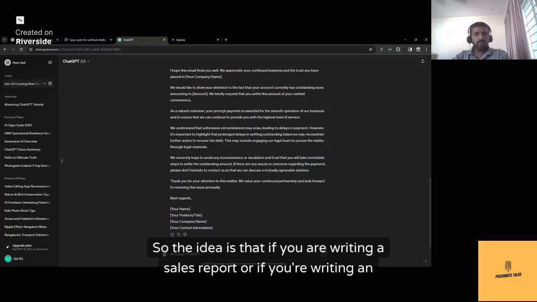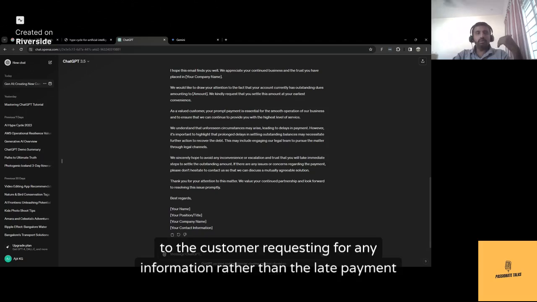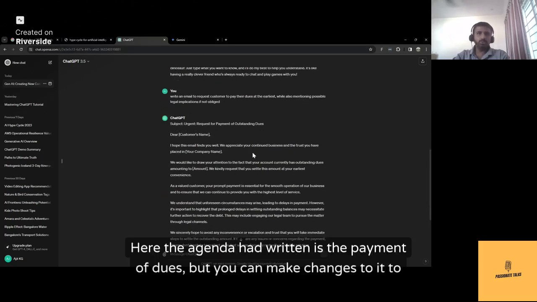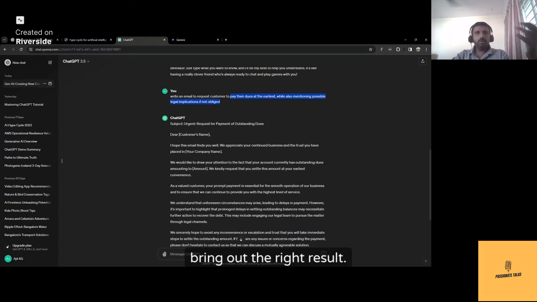So the idea is that if you are writing a sales report or if you're writing an email to the customer requesting any information rather than the late payment fee, I would say any information, you can use such prompts and customize the prompts to suit your needs. Here the agenda I had written is the payment of dues, but you can make changes to it to bring out the right result.